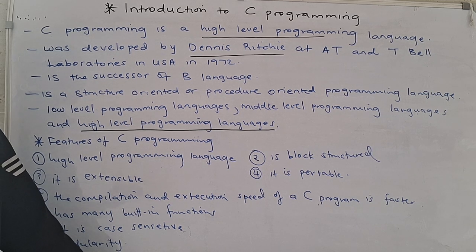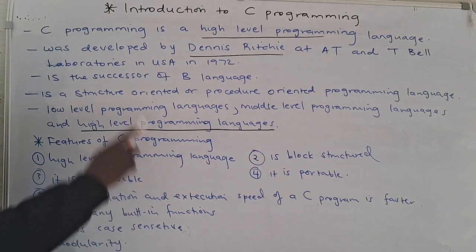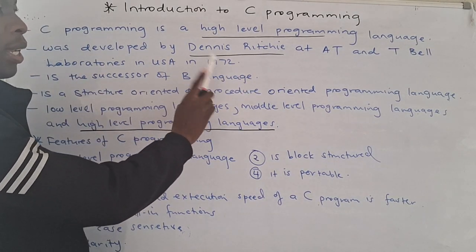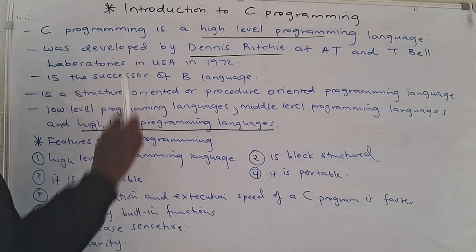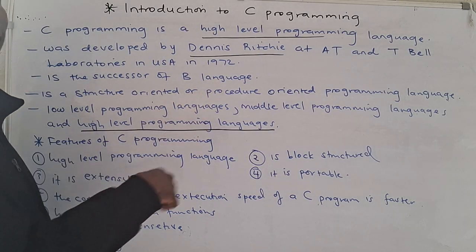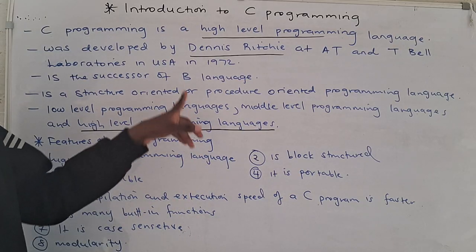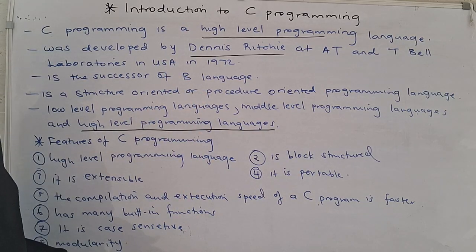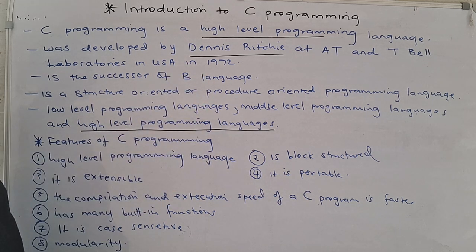C programming was developed by Dennis Ritchie in 1972. It was developed at AT&T Bell Laboratories in the USA. This is the successor of B language. So C programming came into the picture after B language. When it was developed, there was B language. Is it okay? Let's move on to the next point.